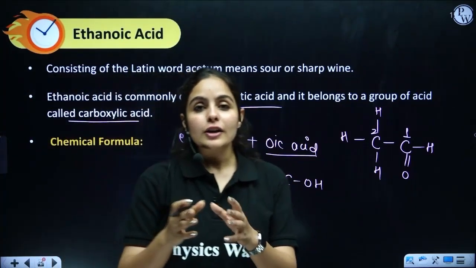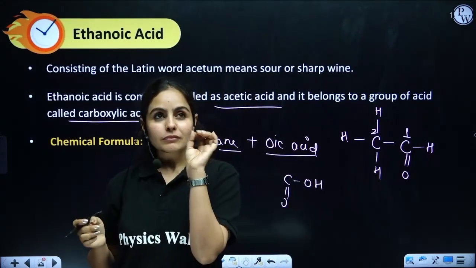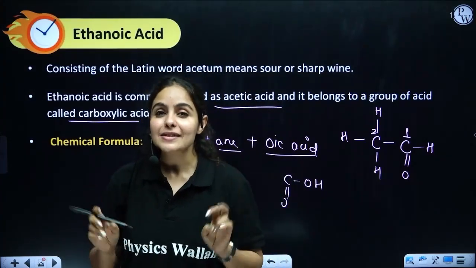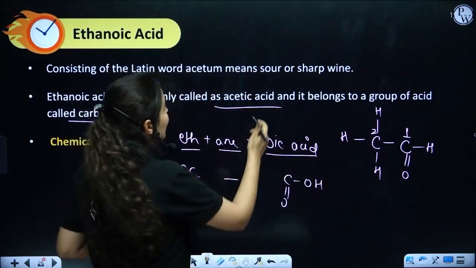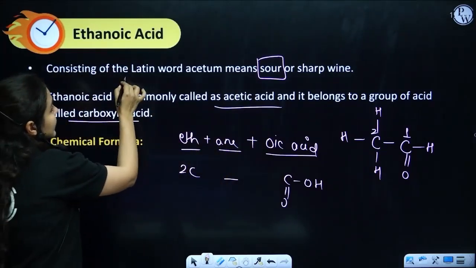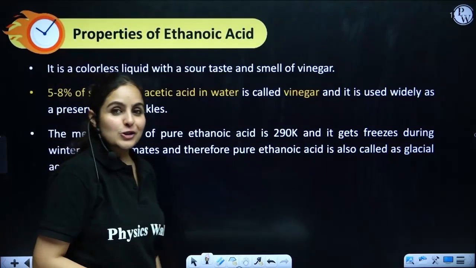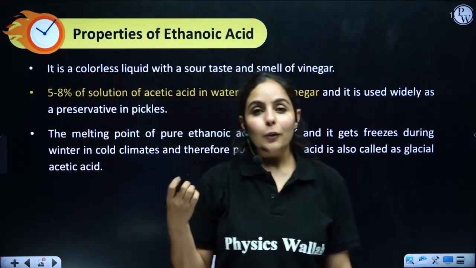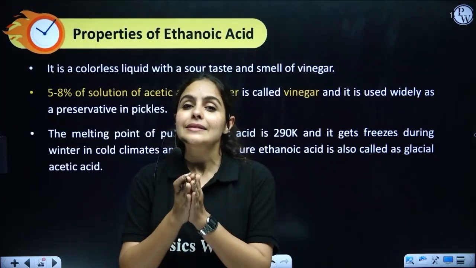If you remember vinegar, you have learned about that in acids, bases, and salts, that acids are usually sour in nature. Sour means khatta, right? This particular term comes from a Latin term, acetum, which means sour. So we use acetic acid in vinegar, but obviously in quite diluted form.